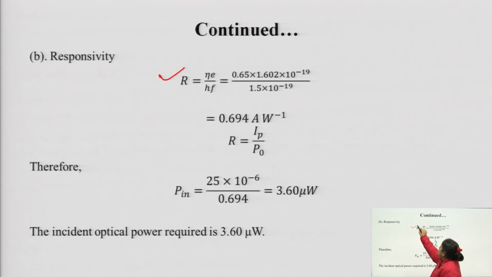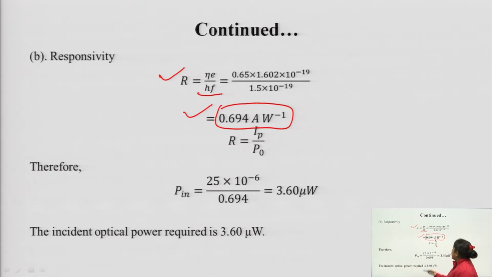So here we have used that formula. R is equal to efficiency into e by hf. Efficiency is already known to you, 0.65. The electron charge is known to you, 1.6 into 10 to the power minus 19. hf is already given, that is the energy associated with a photon. So we are able to get the responsivity value as this.